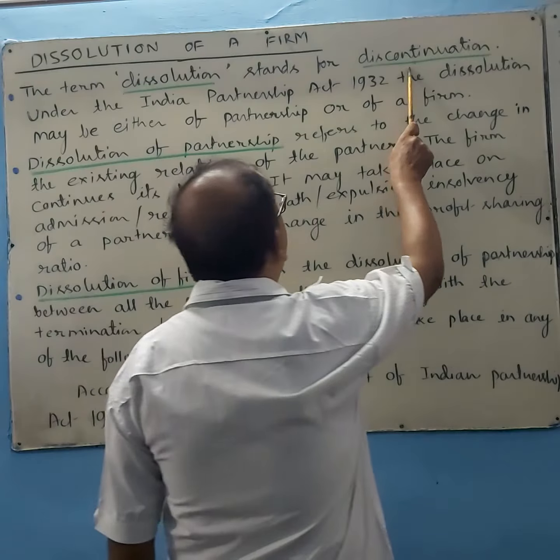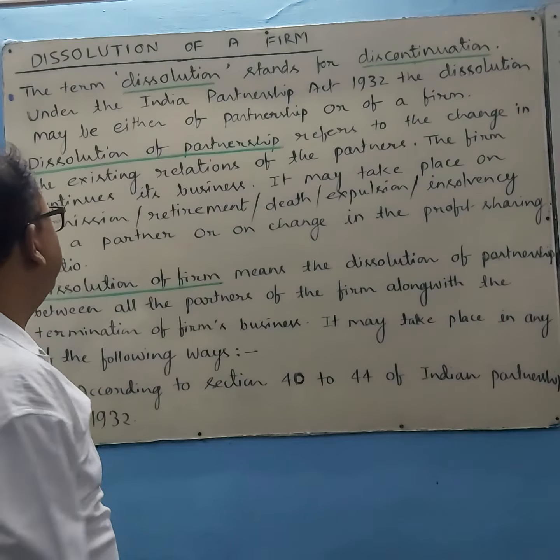So dissolution of firm means discontinuation of business of the firm. Under the Indian Partnership Act 1932, the dissolution may be either of partnership or of firm. It means there are two types of dissolution: dissolution of partnership and dissolution of firm. Both are different.